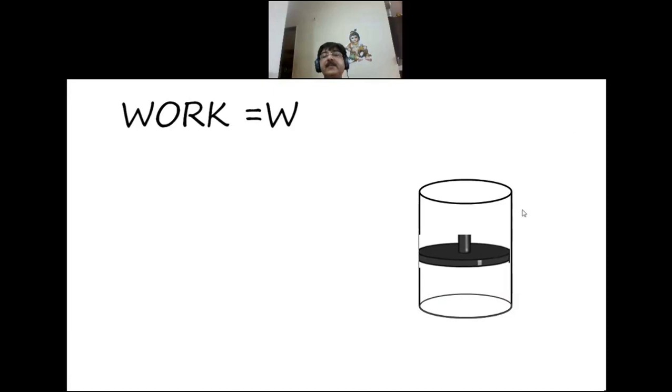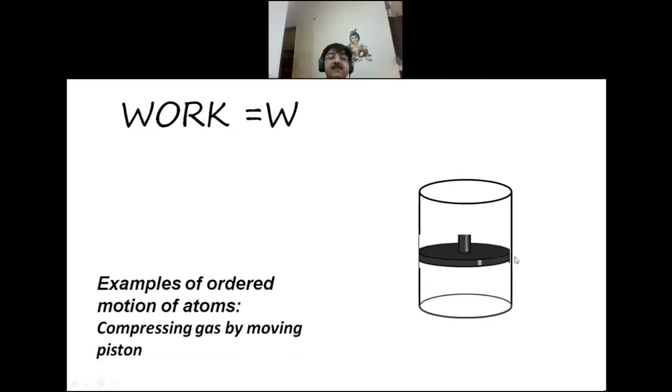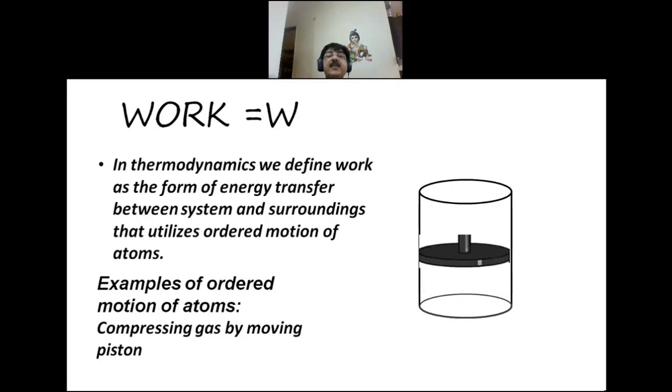I have taken a cylinder fitted with a weightless and frictionless piston. You can see if the piston moves in a downward direction, then the gas will be compressed, and if the piston moves in an upward direction, then the gas expands. So this is an example of ordered motion of atoms. Work as ordered motion of atoms is compression of gas by moving the piston or expansion of it. So in thermodynamics, we define work as the form of energy transfer between system and surroundings that utilizes ordered motion.